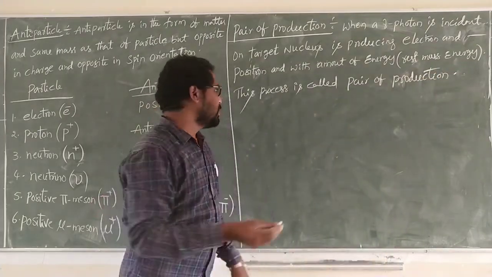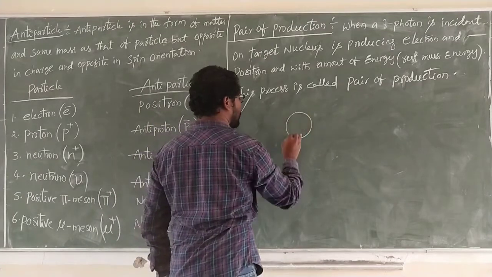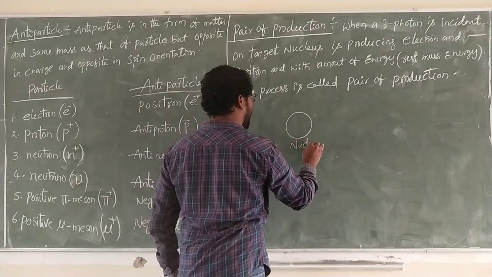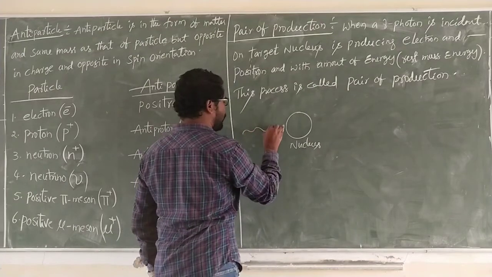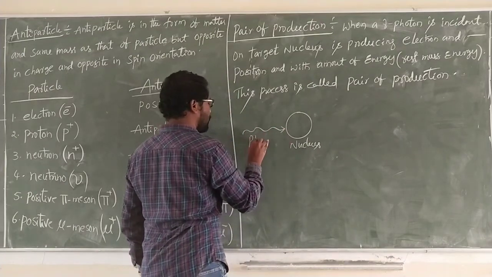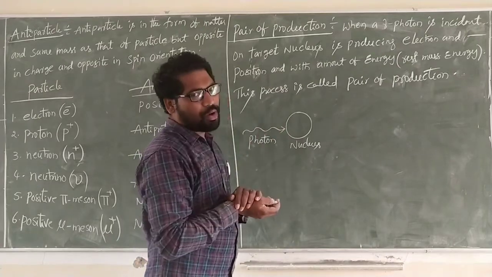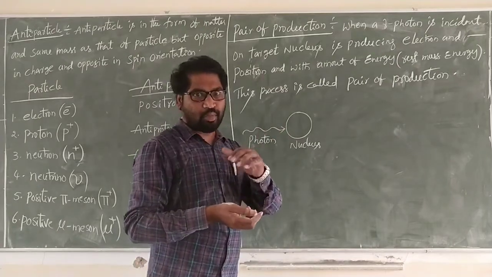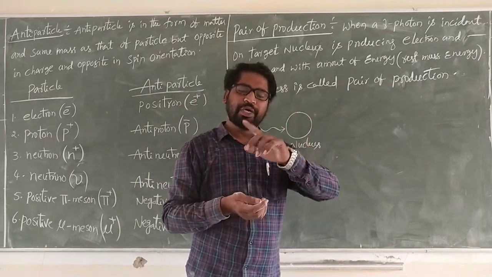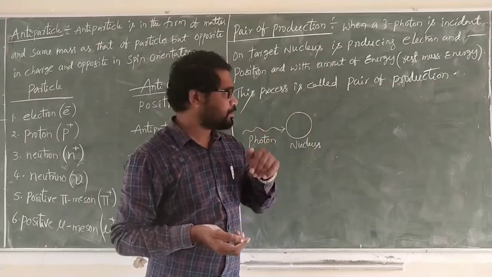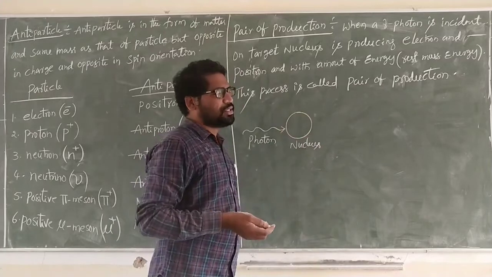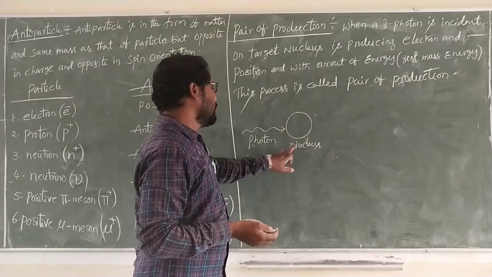See, this is the target nucleus and the gamma photon. Why do we use a gamma photon? It is more energetic compared to the rest. It penetrates to the nucleus of the innermost orbit.